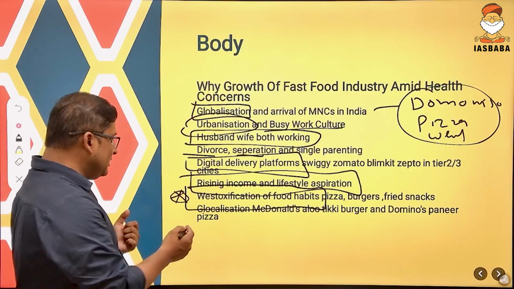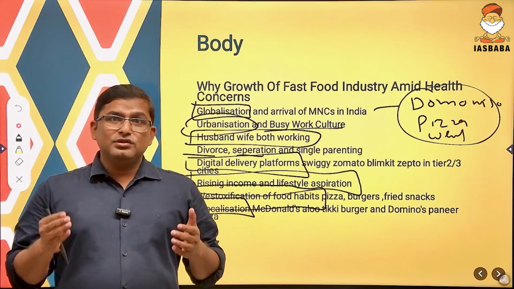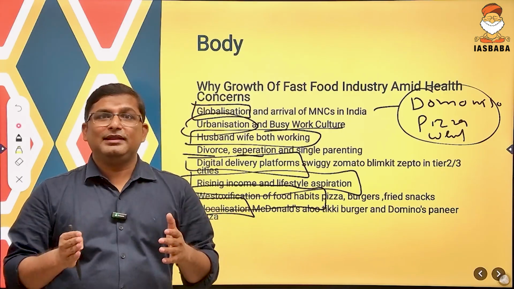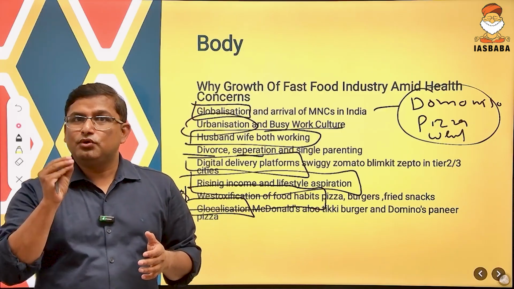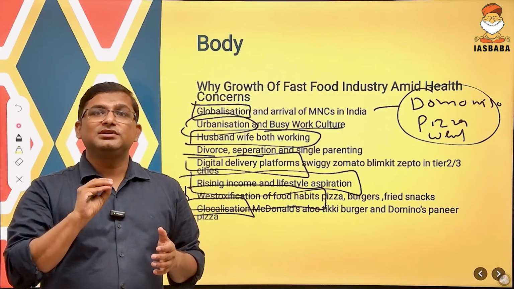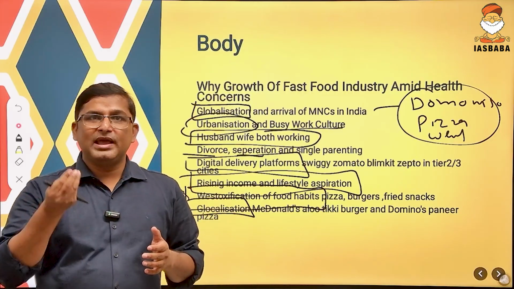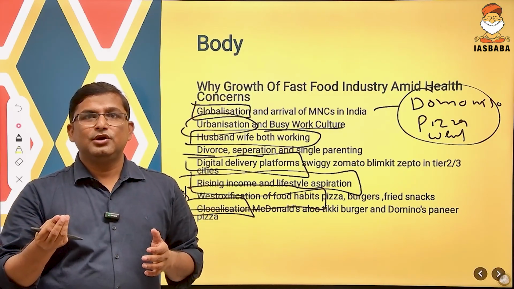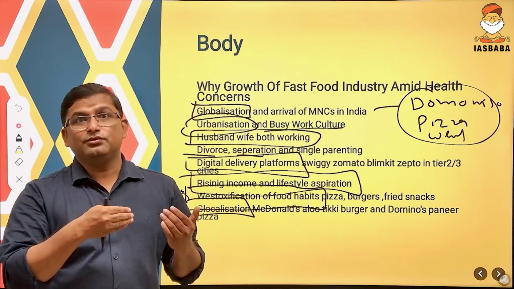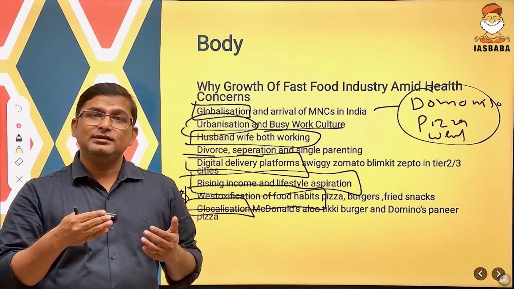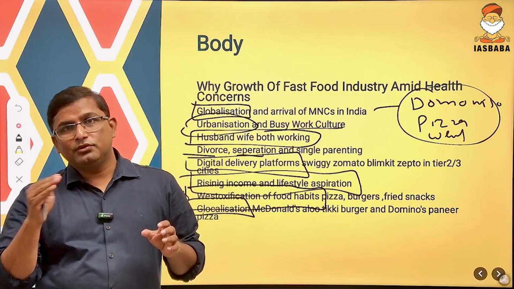Clear? Next is the globalization technique. Globalization means now the multinational companies, they are very clever. They got to know that Indian people don't eat non-veg burger, so they have released new products, McDonald's Aloo Tikki Burger, Domino's Paneer Do Pyaza Pizza, because they knew that Indians are also going to preserve their own food, their own culture.